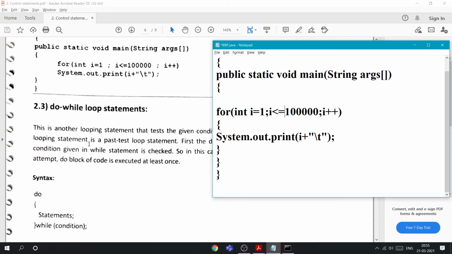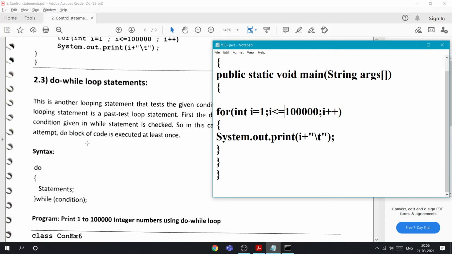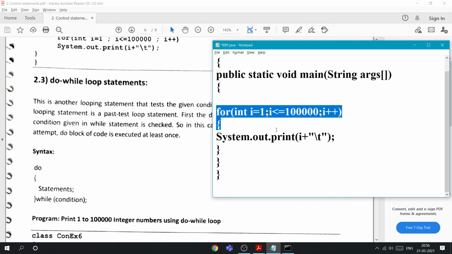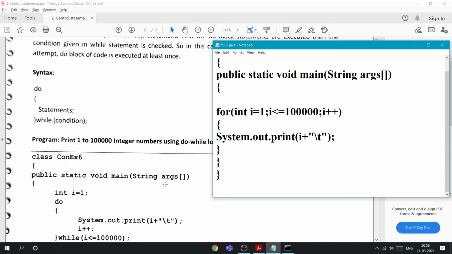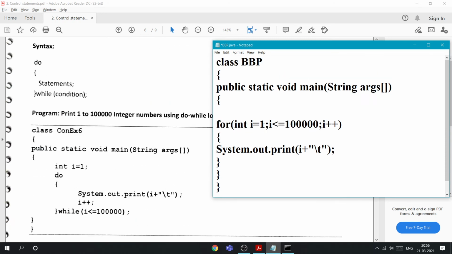Now the do while loop. It is somewhat different from the previous two loops. A do while loop will first do, and then check the condition. So it will definitely execute once, even if the condition doesn't satisfy. For the same example, it is similar to while.